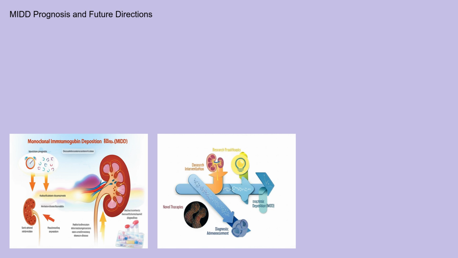The prognosis of MIDD is variable and depends on several factors, including the extent of organ involvement, the type of immunoglobulin deposited, the underlying plasma cell disorder, and the response to treatment. Early diagnosis and aggressive treatment can improve outcomes, but advanced organ damage may be irreversible. Renal involvement is a major determinant of prognosis, with progression to end-stage renal disease being a significant concern.